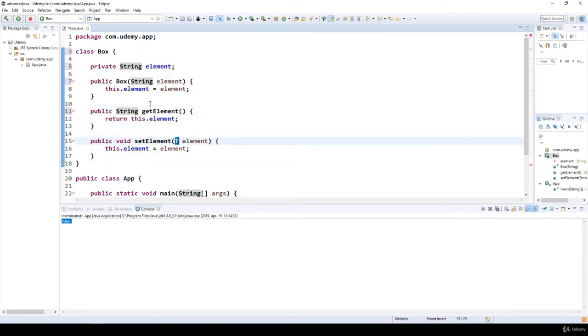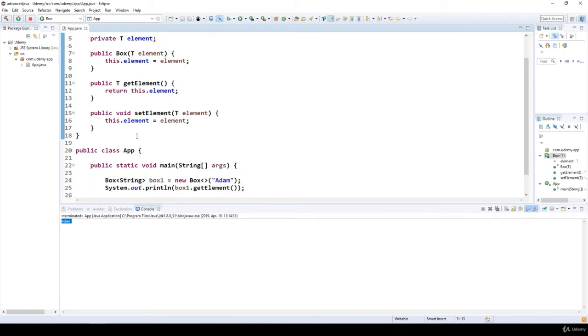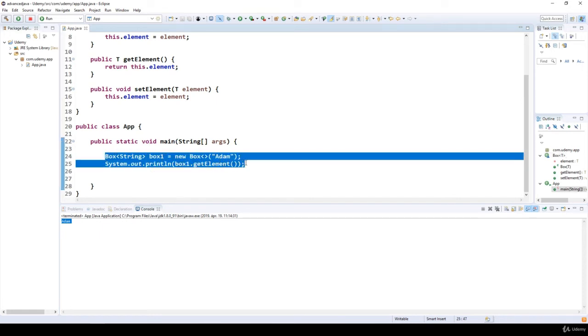Of course, we have nothing to do with it, so this is why we can define a generic class like this, and Java is going to handle everything. But this is why generics is an extremely powerful feature of Java.